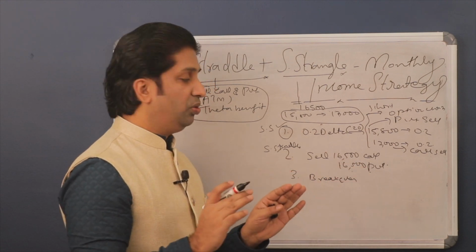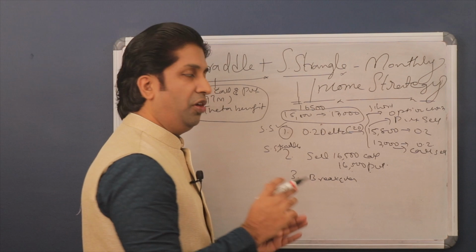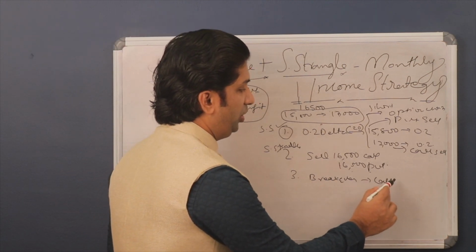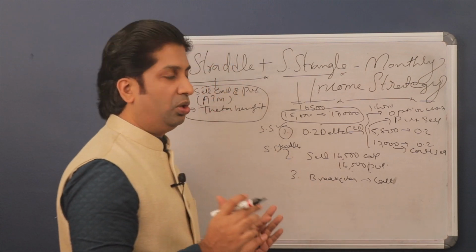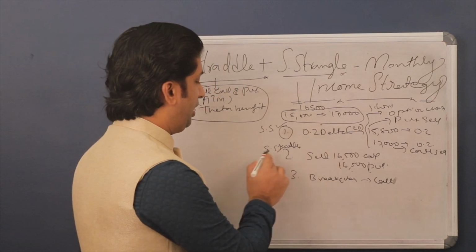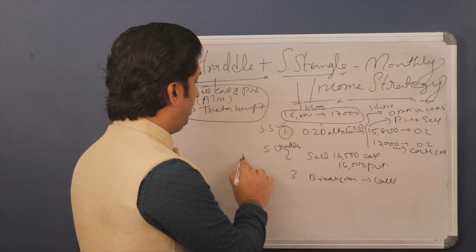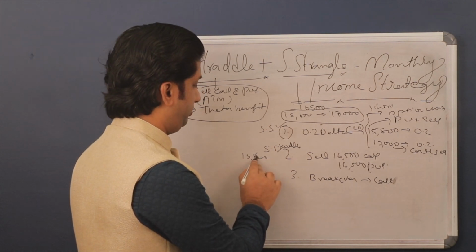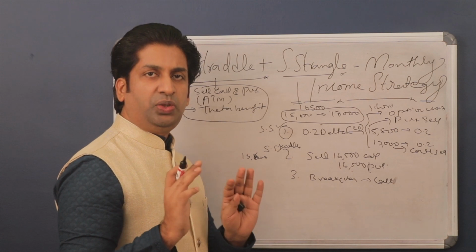After selecting this, you will get the break-even levels. Once you get the break-even levels, you have to buy call and put there. Let's assume the break-even level is at 15,700 or 15,600. This is just an example for you to understand.